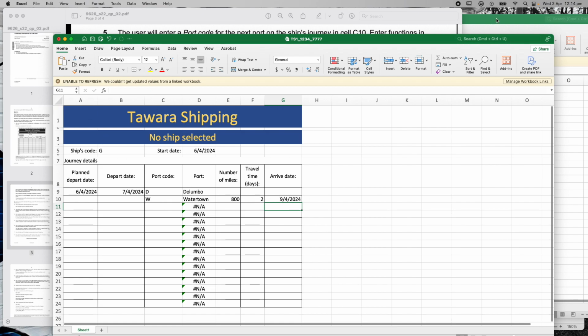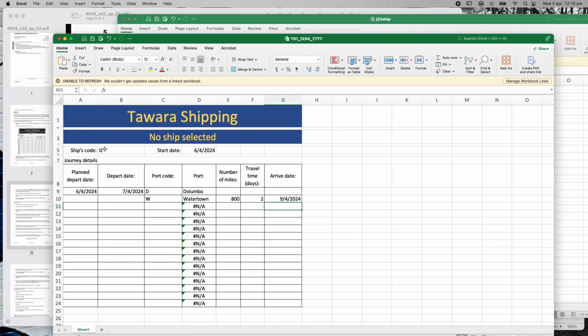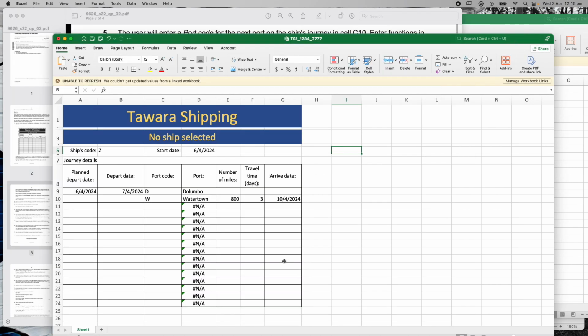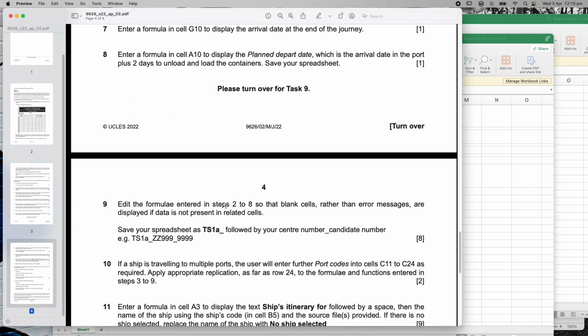Now remember, I had Zafira took 3 days, so let's use Zafira to test this. Put a Z in, click out, and it's added 3 days. So that's a simple mark. That was a really easy mark. So I'll just go back and show you the code for that again. All I did is get the departure date and add however many days travel time it is, and that'll give you your arrival date on the end there. So that's an easy one. 1 easy mark. Let's move on to question 8.